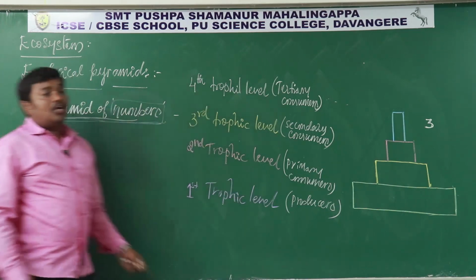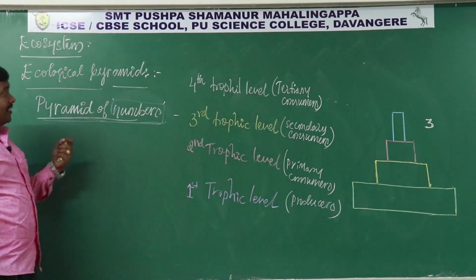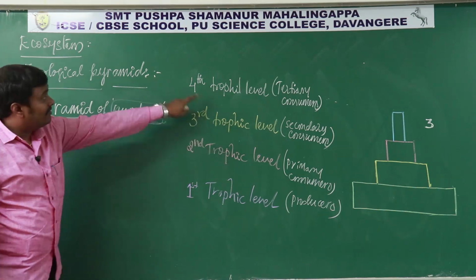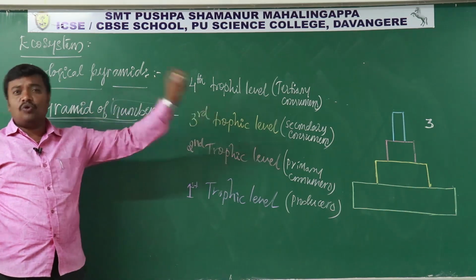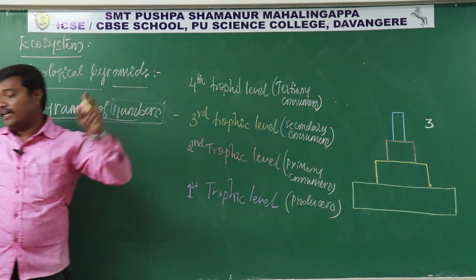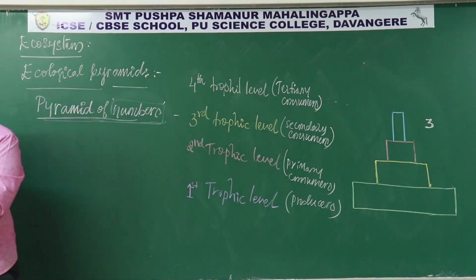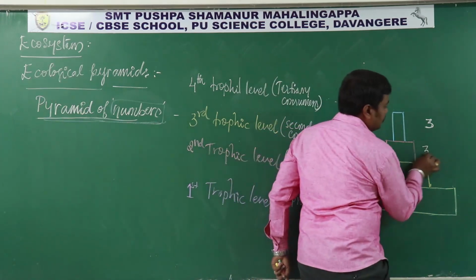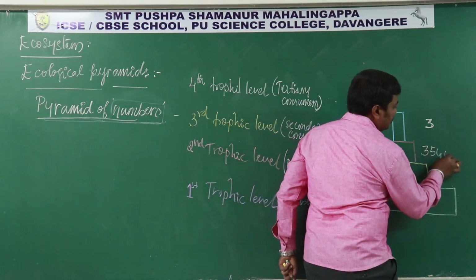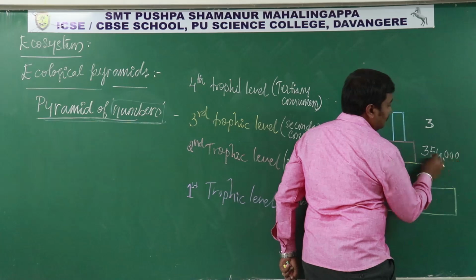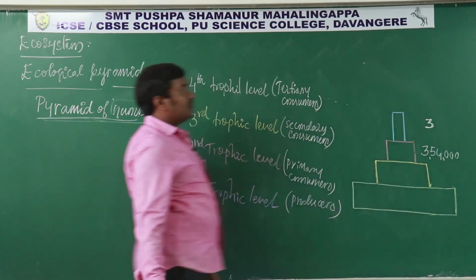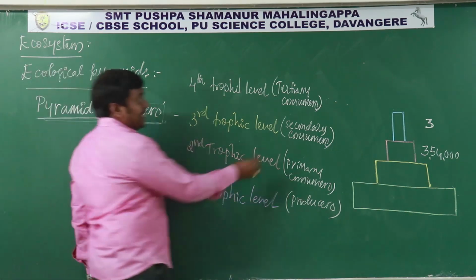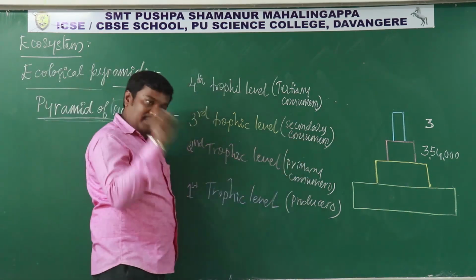So to give the energy and food for that 3 numbered fourth trophic level, the tertiary consumers, only 3 are there.